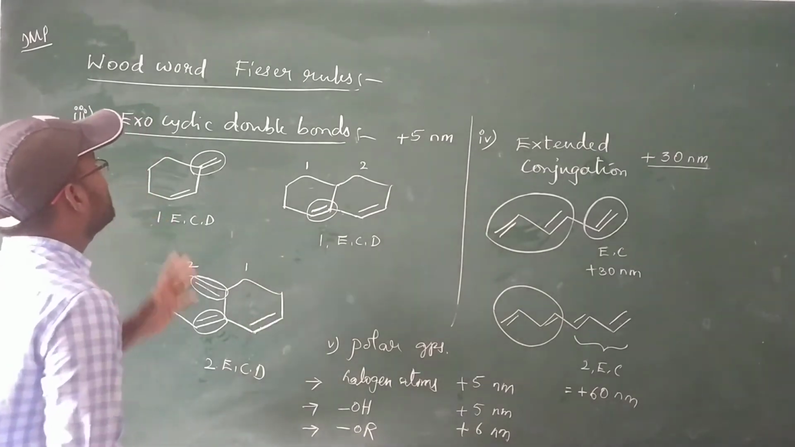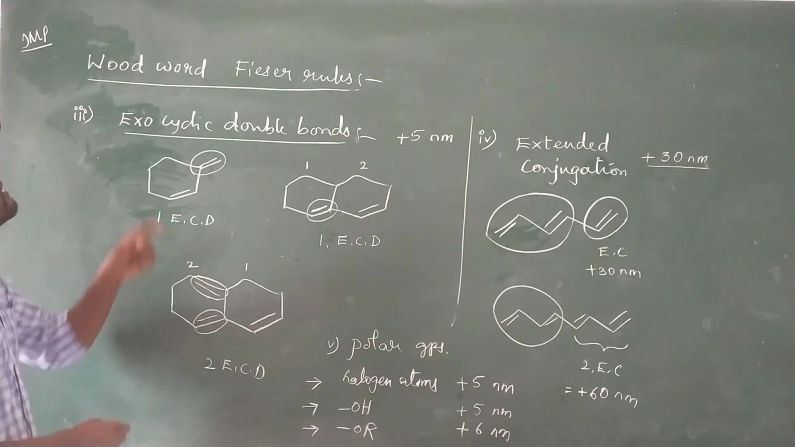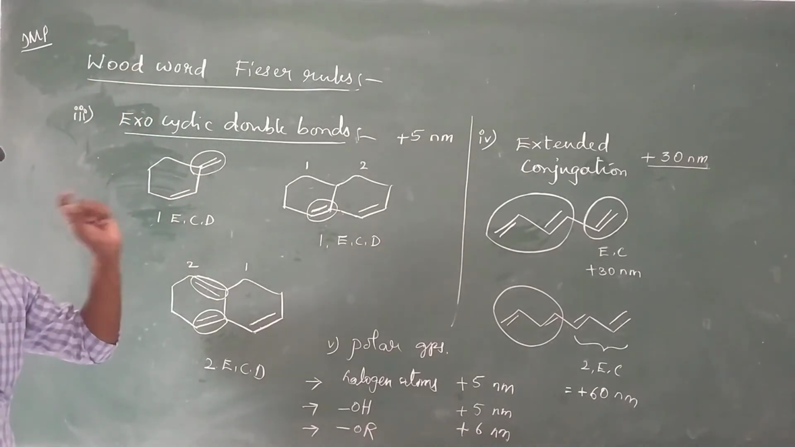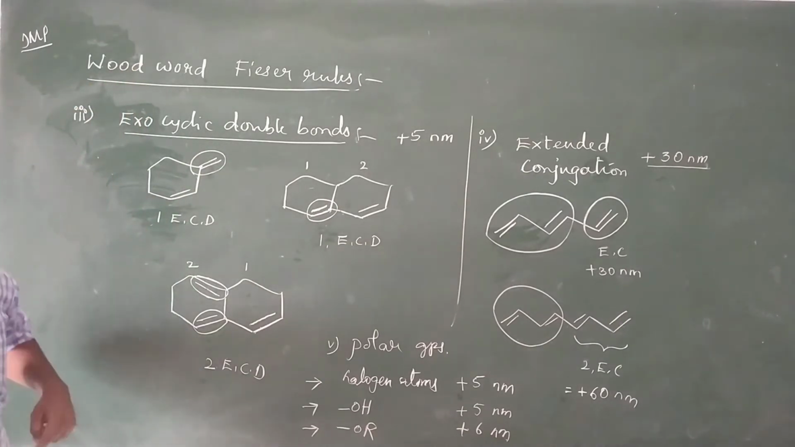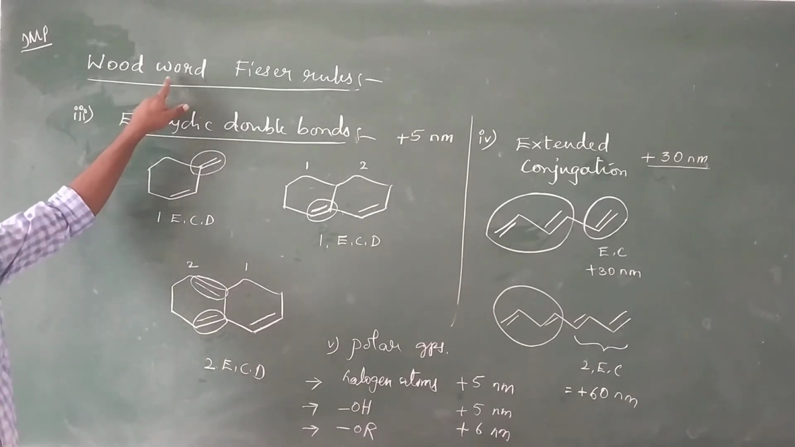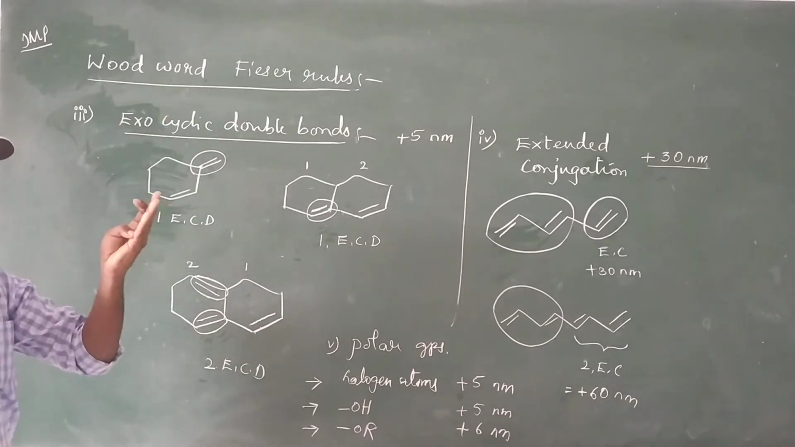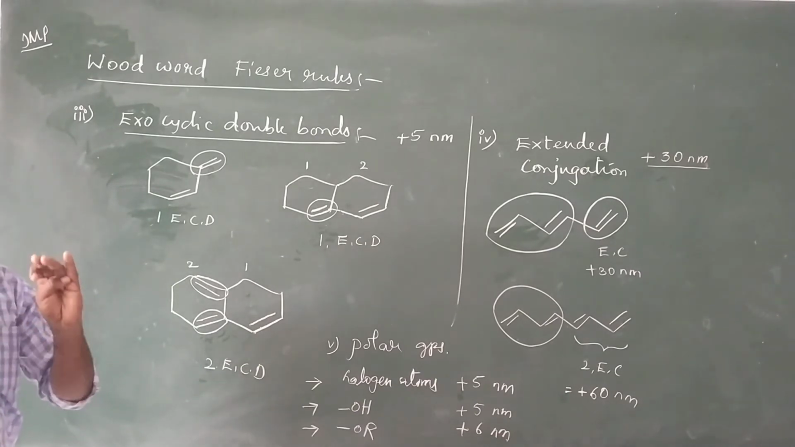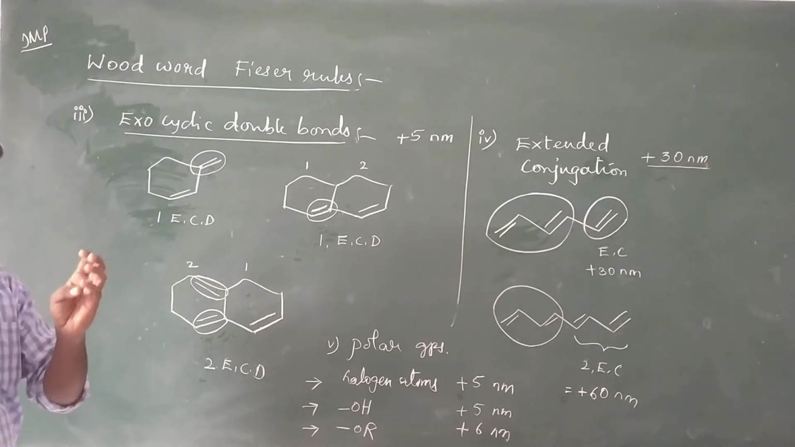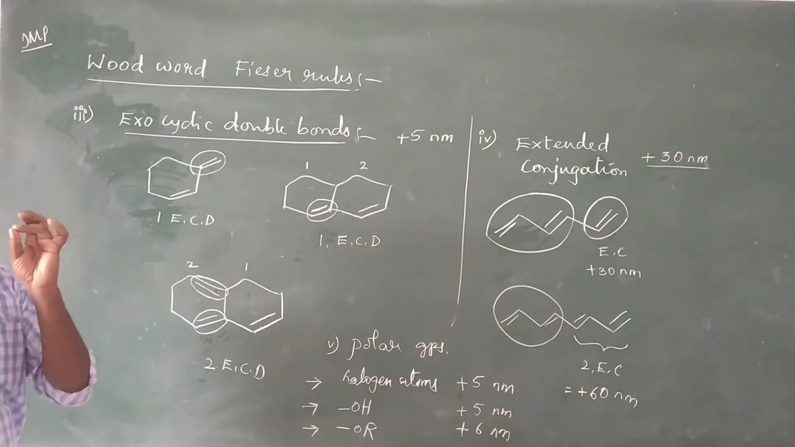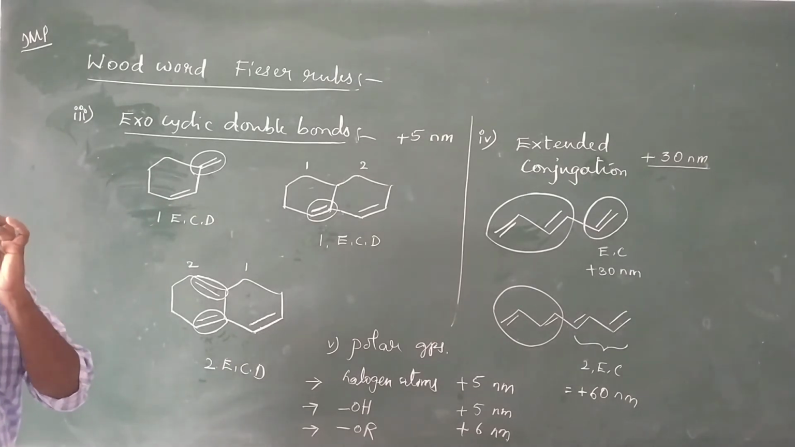This is the total information of the empirical rules of Woodward-Fieser rules. These empirical rules are useful for calculating lambda max values of different types of dienes. So Woodward-Fieser rules have two empirical rules: first one base value, second one additions. Base value has two types, cyclic and acyclic. Cyclics are two types, homoannular and heteroannular. Acyclic is only one type, having 217 nanometers.